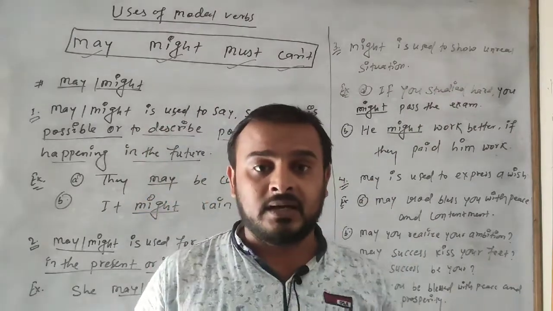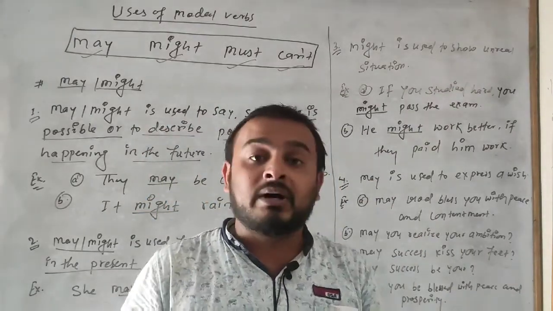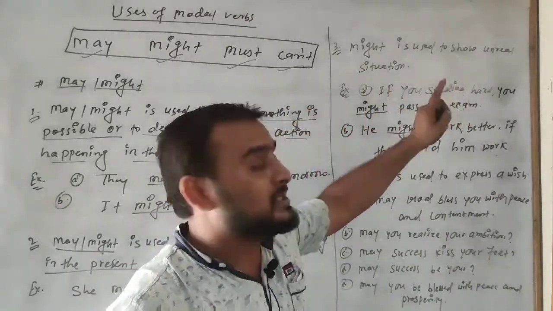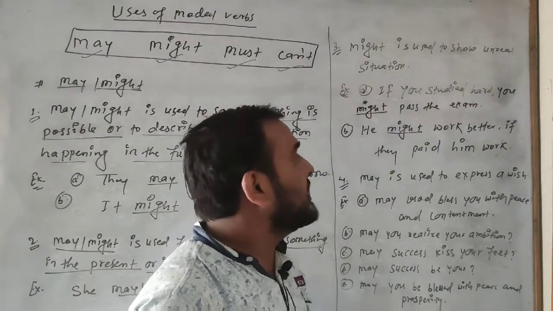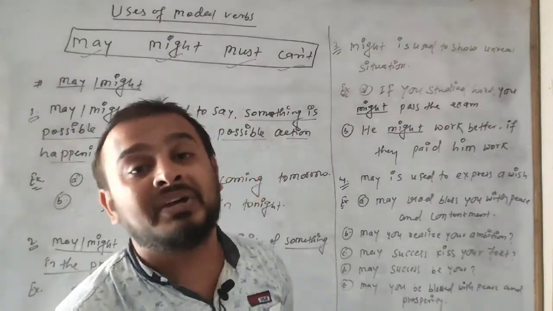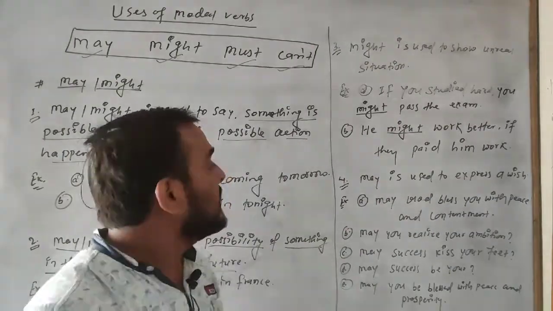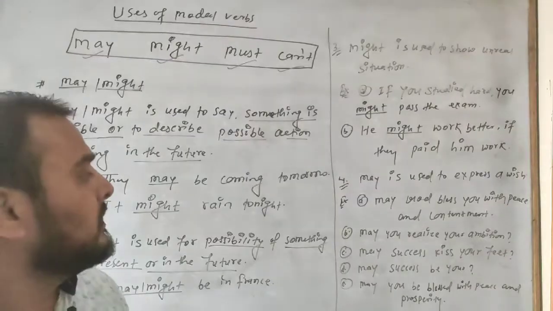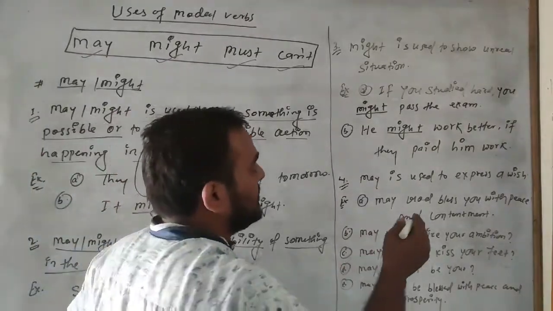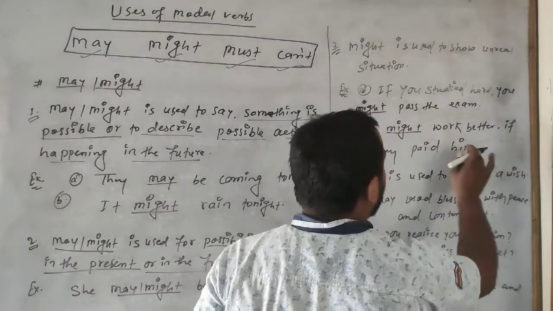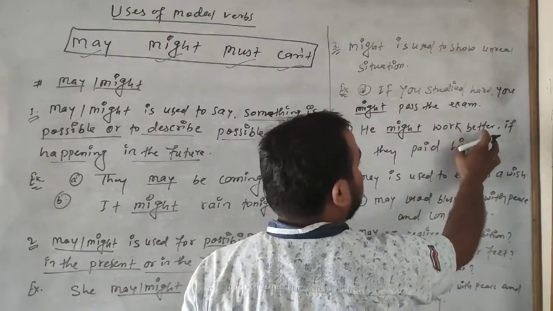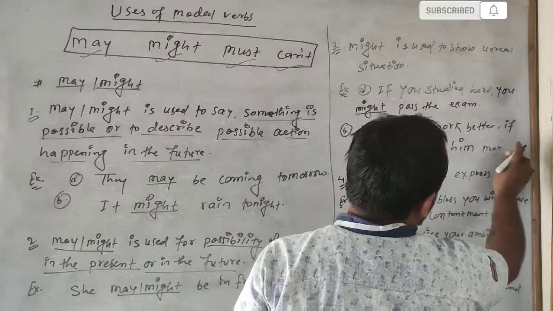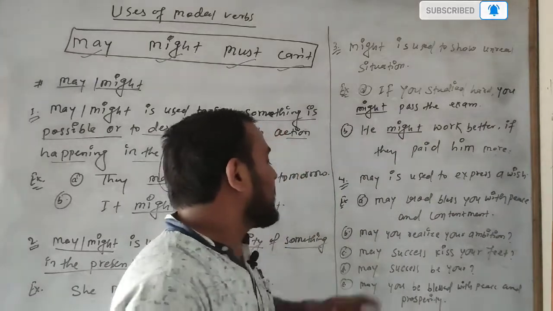It is not reality but an unreal situation. One is, if you studied hard you might pass the exam. Number 2, he might work better if they paid him more.